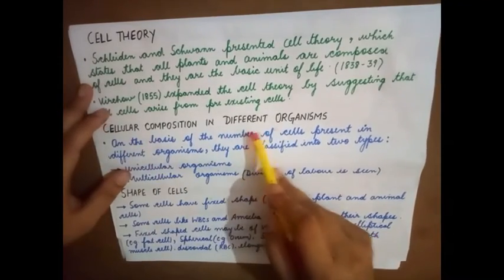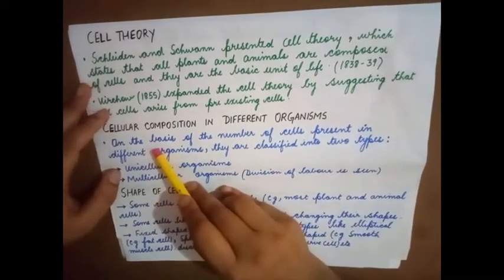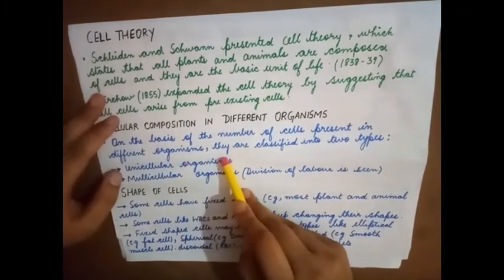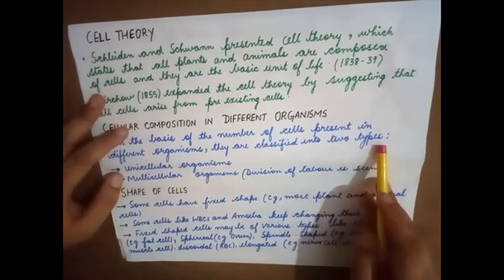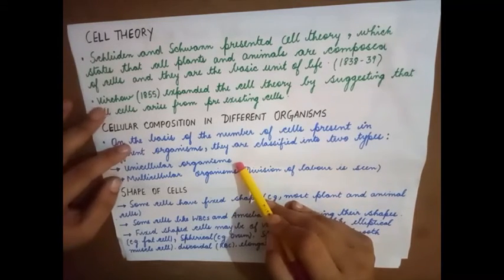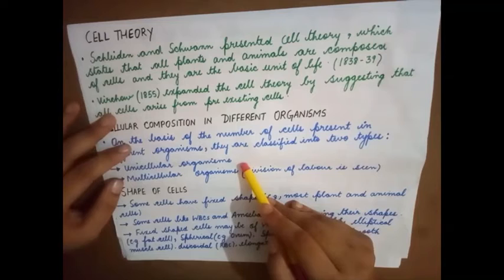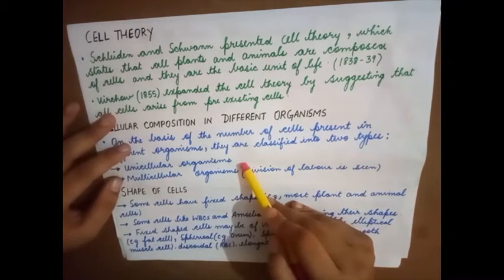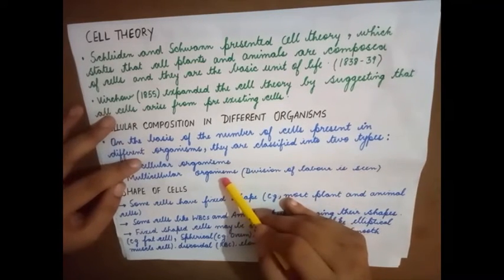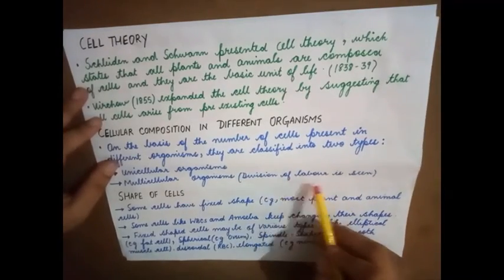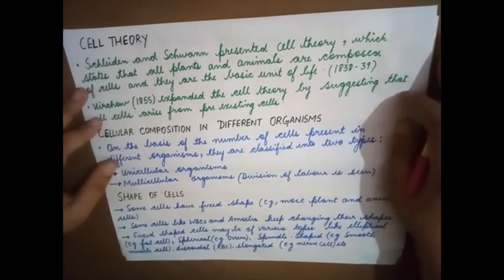Cellular composition in different organisms. On the basis of the number of cells present in different organisms, they are classified into two types. One is unicellular organisms, made up of a single cell, like amoeba, paramecium, euglena. These are examples of unicellular organisms. Multicellular organisms are made up of many cells. Division of labor is seen. Now what do I mean by this?